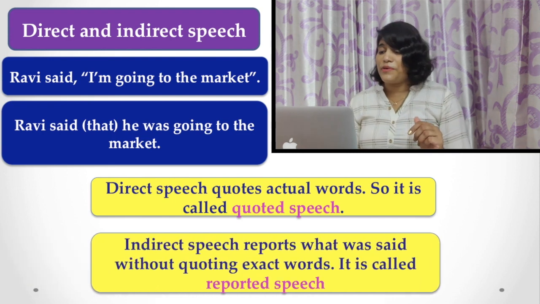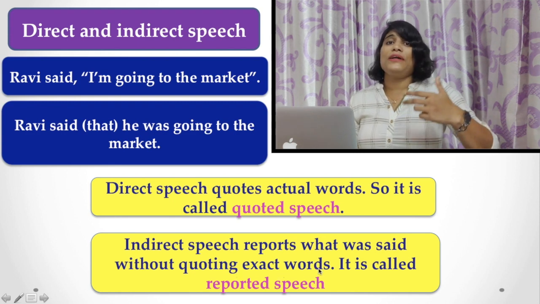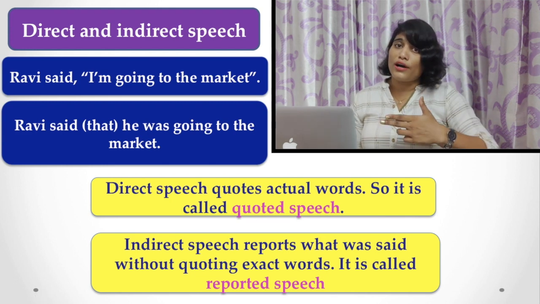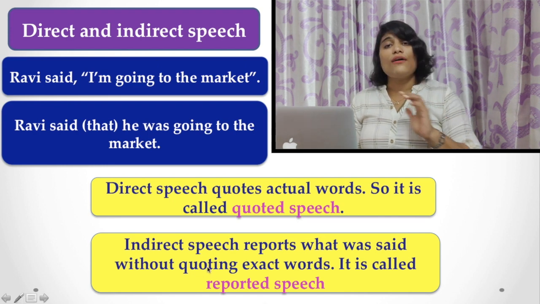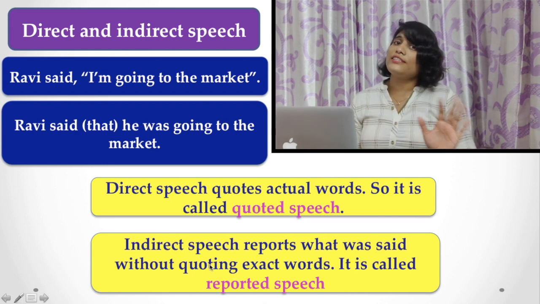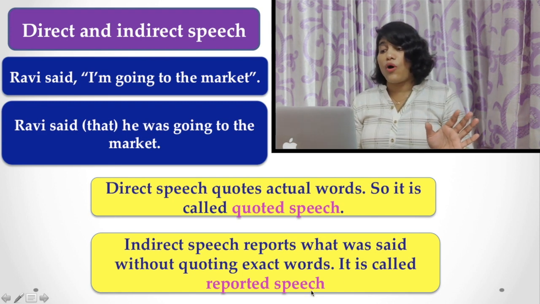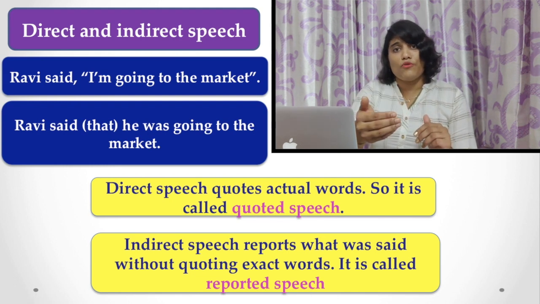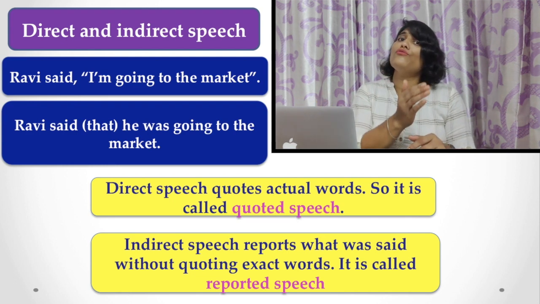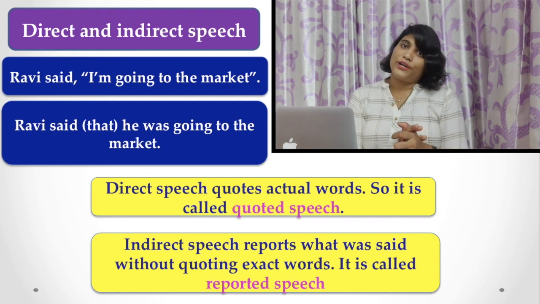But indirect speech reports what was said without quoting exact words. That is, you represent in your own words what was said by that person. So it is without quoting the exact words. Quotation marks or inverted commas are not needed, and it is called reported speech because you are reporting the same words of another person in your own words. Actually, you are reporting something. So it is called reported speech.